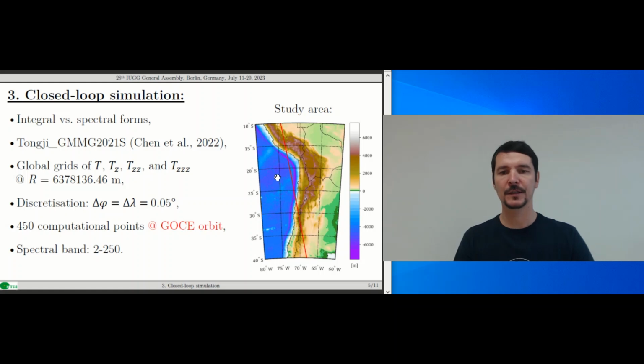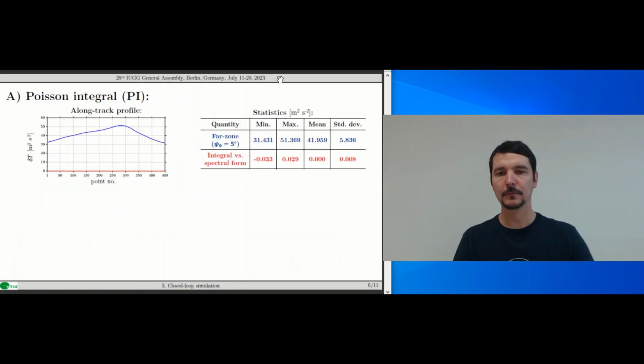All quantities were synthesized between the harmonic degrees 2 and 250. From 80 integral formulas tested, I chose here only 2 sample results. The first one is for the Poisson integral. The far zone effect for the 5-degree spherical cup is illustrated by the blue line.